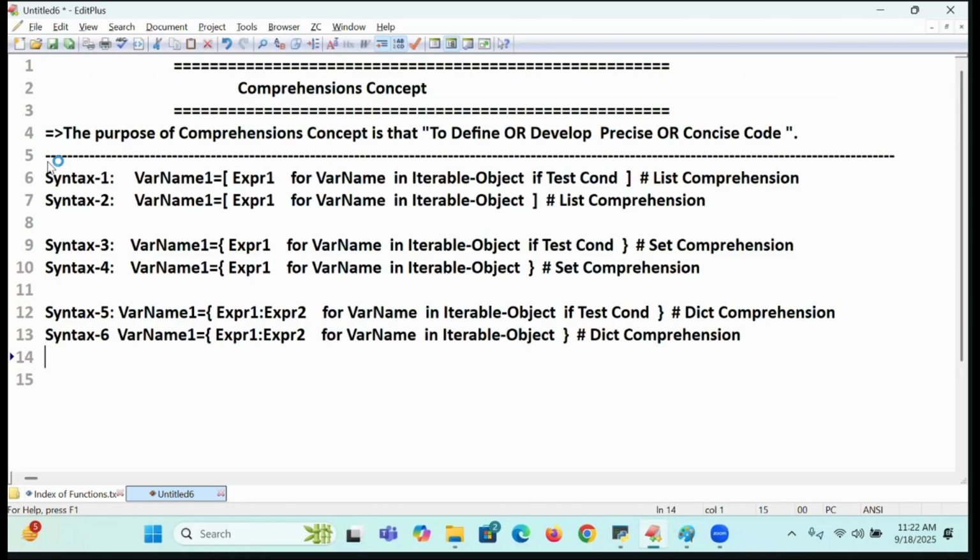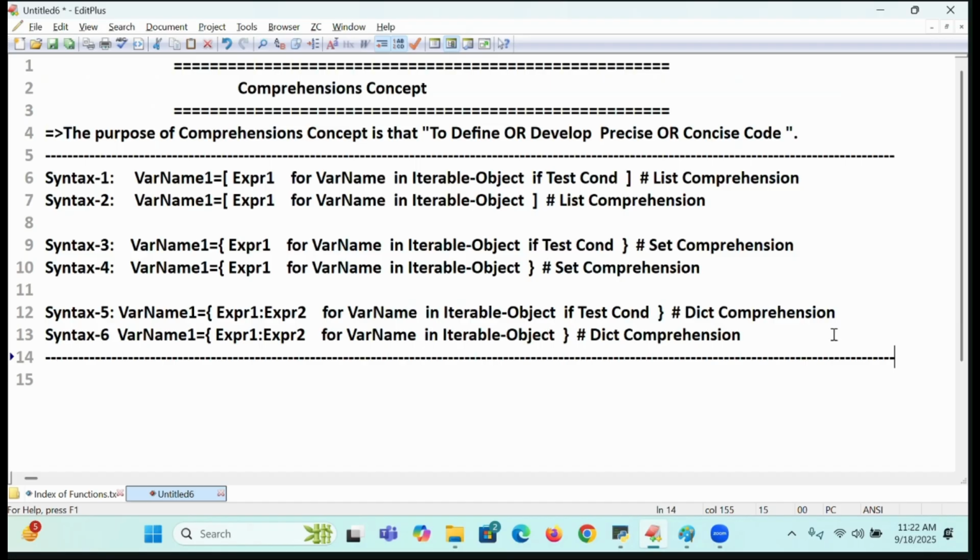And remember that there is no tuple comprehension. Why is tuple comprehension not there? Because a tuple is one of the immutable objects. And I'll tell you the reasons and the coding and everything. Let us start the coding. So what is the use of the comprehensions concept? To define or develop precise code or a concise amount of code. For that purpose, we go forward with this kind of comprehension technique. So let me start the coding now.